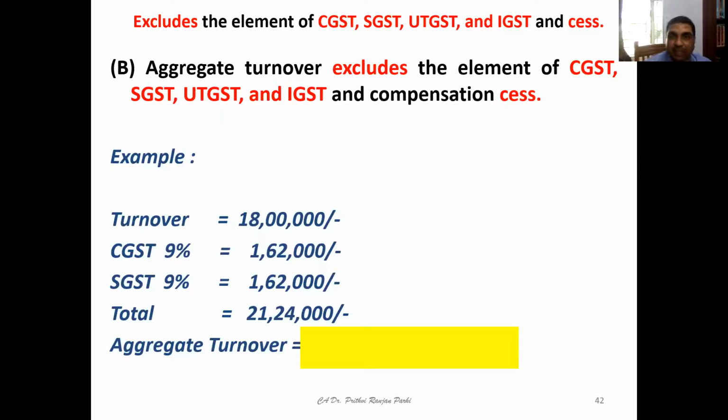And aggregate turnover excludes CGST, SGST, IGST and cess. So here is an example. Turnover is this much, CGST is this much, SGST this much. So total amount will be 21 lakh 24,000, but aggregate turnover is only 8 lakh.